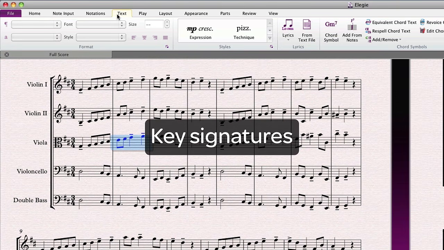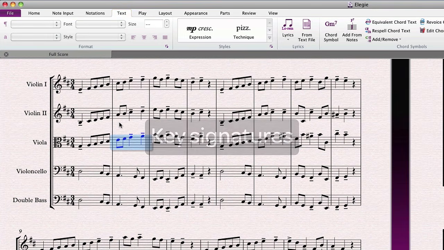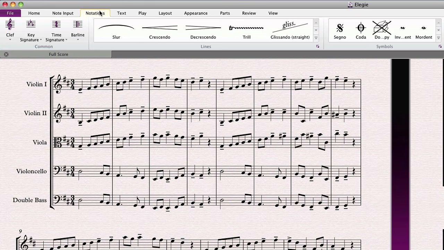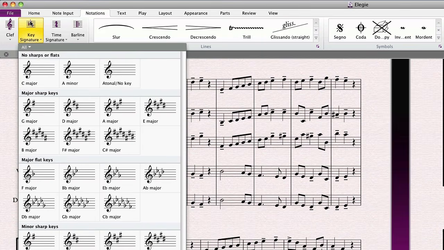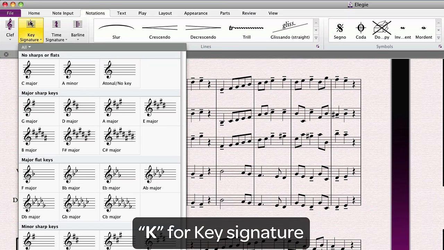Let's start with key signatures. I'll show you 3 different ways to place key signatures in your score. The first way is to make sure that nothing is selected. Be certain of this by either clicking anywhere in your score where there isn't music or another object, or press Escape. Then, with the Notations tab selected in the ribbon, click the Key Signature button. As you might expect, its shortcut is the letter K, and you could just as easily hit that key.